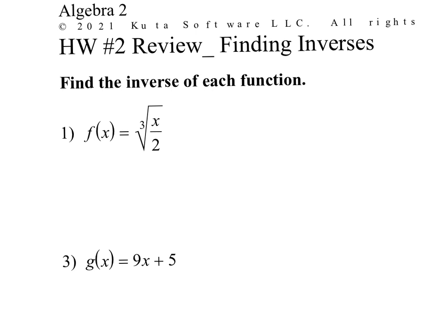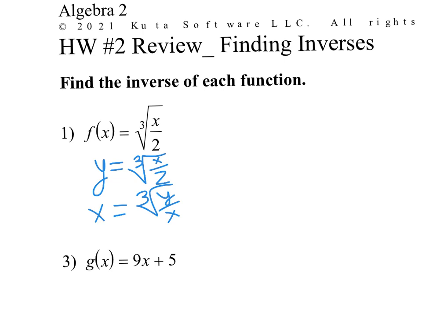So again, the first thing you want to do is write y equals, and we have the cube root of x over 2. The first thing being done to the x is being divided by 2, and the last thing being done is the cube root. So we've got to flip that. Let's flip our domain and range, so our x and our y.